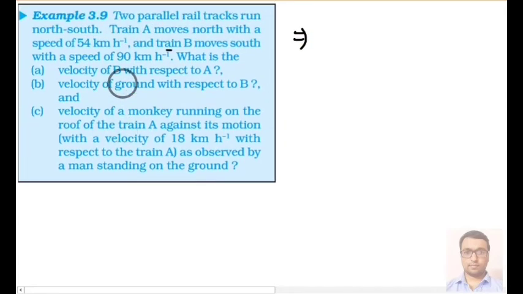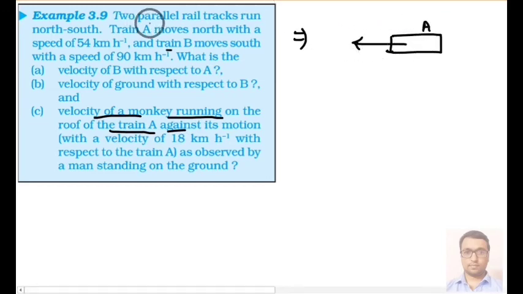What is it saying? The velocity of a monkey running on the roof of a train A. First of all, look in which direction train A was moving. It was moving towards left. Two parallel rail tracks were given, train A moves towards north with a velocity of 54 km per hour. Say this is north, this is south. To convert into meter per second we multiply by 5 by 18, so 54 gives 15. So train A is moving with 15 meter per second.